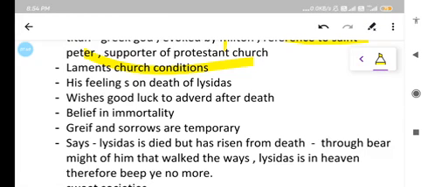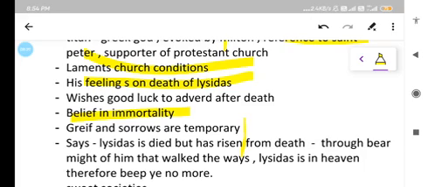John Milton is also expressing his feelings on the death of Lycidas, and here Lycidas is Edward King. John Milton wishes good luck to Edward after death. Here John Milton in this poem Lycidas is wishing good luck to Edward King after death. He is saying that you have a good life after death. John Milton believed in immortality, that no one dies but always remains immortal.